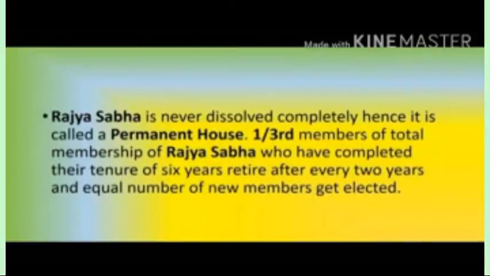Rajya Sabha is never dissolved completely, hence it is called a permanent house. One third of the total membership of Rajya Sabha, those who have completed their tenure of 6 years, retire after every 2 years, and an equal number of new members get elected. Now students, as we have learned about Lok Sabha and Rajya Sabha, you have to remember all these points of Rajya Sabha and Lok Sabha.